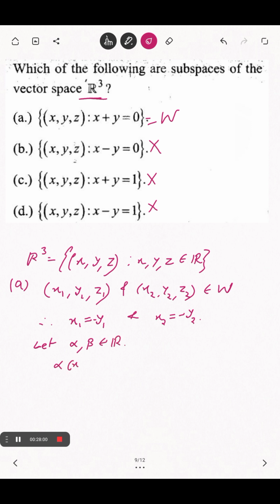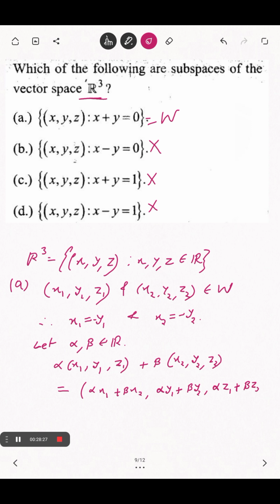So alpha x1 y1 z1 plus beta x2 y2 z2 equals to alpha x1 plus beta x2, alpha y1 plus beta y2, alpha z1 plus beta z2. Fine. Simple algebra. Now what you have to check?